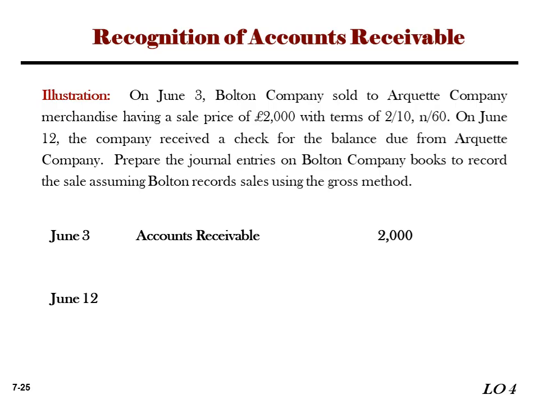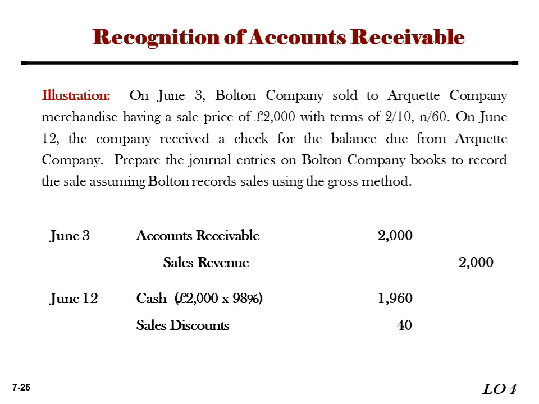So how to record those journal entries? Record the sales net, since the company assumes the customer will take the 2% discount. There is account receivable 1960 and sales revenue 1960. Then on June 12, there is cash 1960, and also there is a sales discount of 40, and account receivable 2000. There is balanced. So if the customer does not pay, no entry, because the customer did not pay within the discount period.